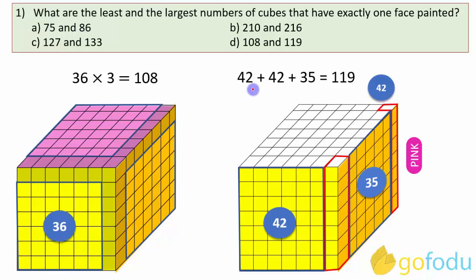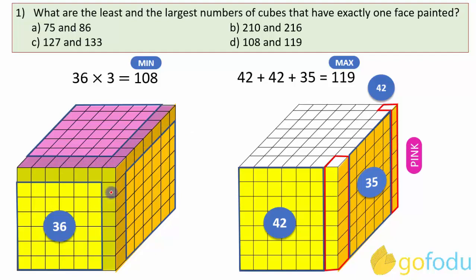Now it is apparent that the least will be for the first combination and the largest will be for the second one. The reason being, here in the first case, we have maximized 2 or 3 face painted cubes by painting 3 adjacent faces. So many cubes at the edges were ignored because they had more than one face painted. Whereas in the second case, very few cubes were ignored. Only 2 edges are there. In the first case, there were 3.